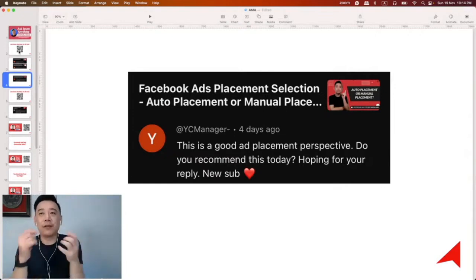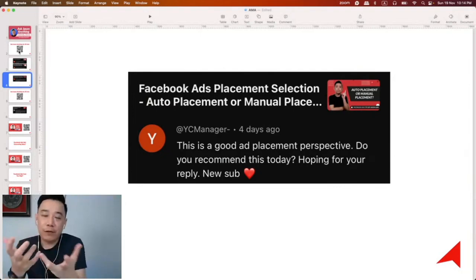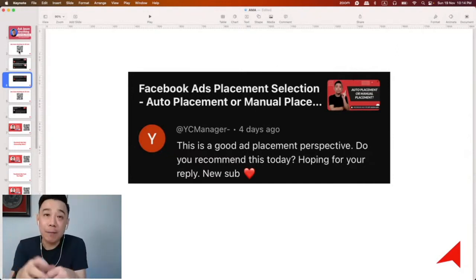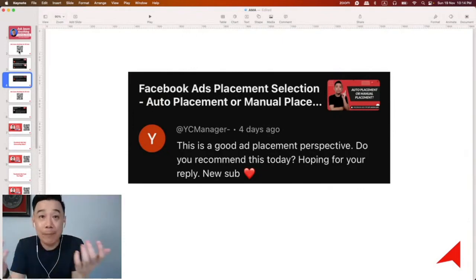Now, what's the difference? When you're choosing placement on Facebook ads, you have a few simple options. In fact, just four of them: Facebook, Instagram, Messenger, and Audience Network. Audience Network technically means other mobile apps or websites that display Facebook ads. Yes, when you're running ads on Facebook, you're not just running ads on Facebook, Instagram, and Messenger. Your ad might appear in some other places, like games especially.